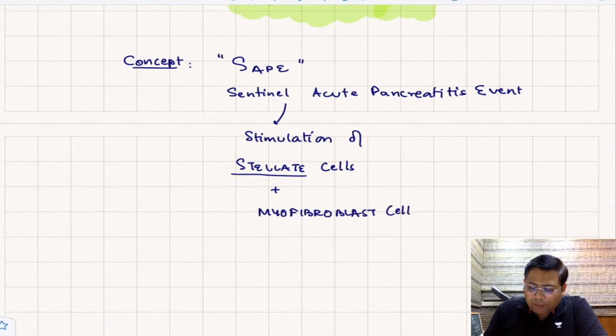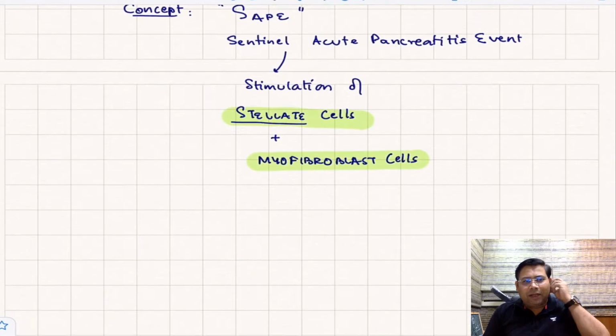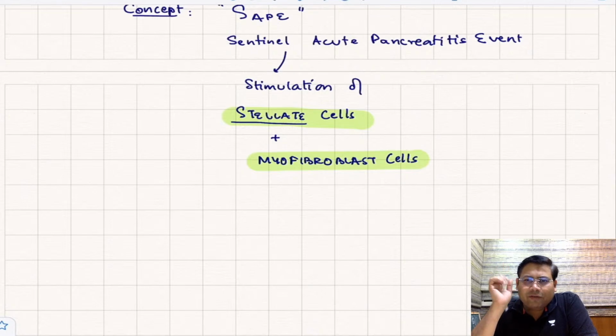Now what is going to happen if you stimulate the stellate cells and myofibroblast cells? Let me tell you, this is very easy. These are the memory cells, or you can say the pacemaker cells of the pancreas, and they capture that insult.